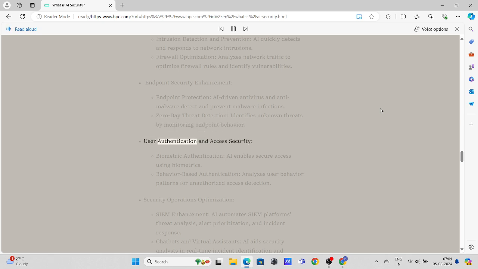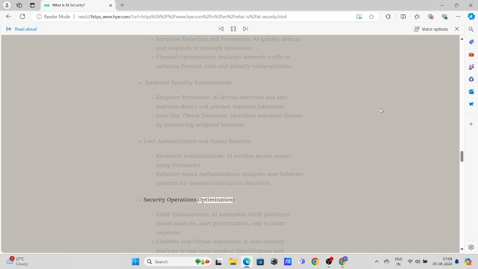User authentication and access security. Biometric authentication: AI enables secure access using biometrics. Behavior-based authentication analyzes user behavior patterns for unauthorized access detection.